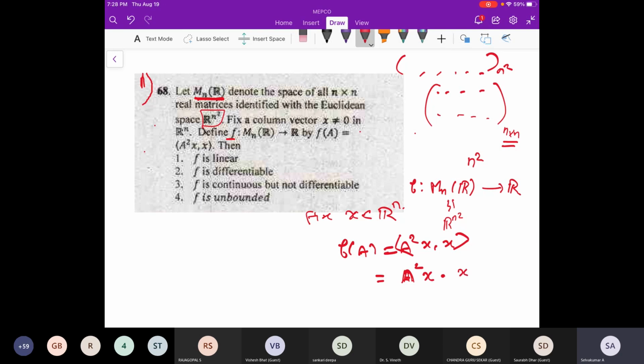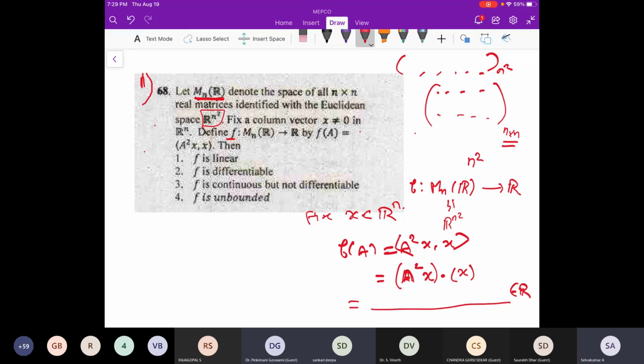Then we take the dot product with x. Finally, we get some real number that belongs to R. That's what we are going to get. Is that clear? The map is clear. I'm not writing the map, but is it clear a little bit? Yes, sir.